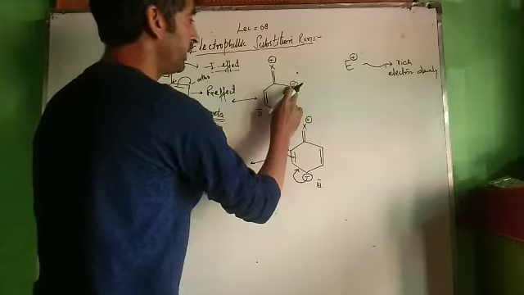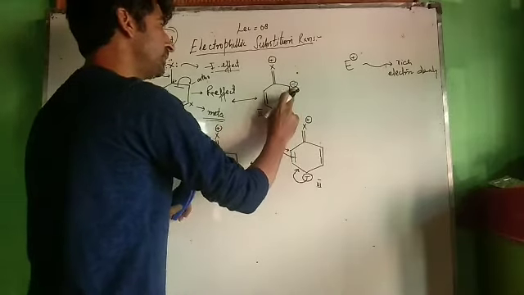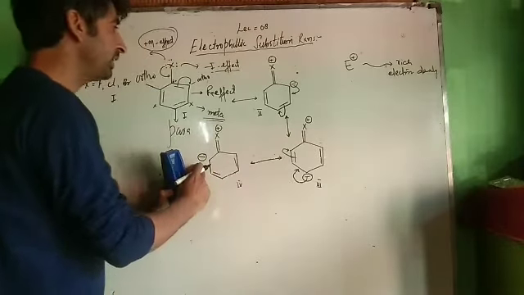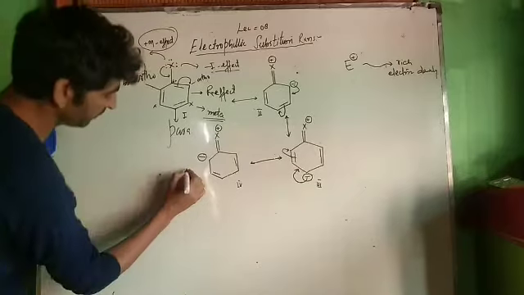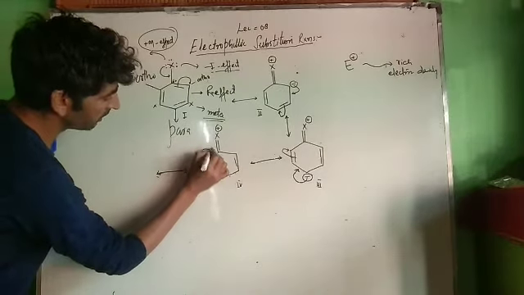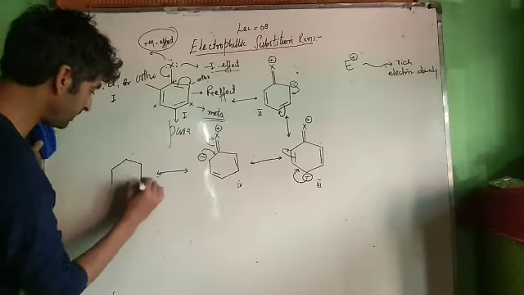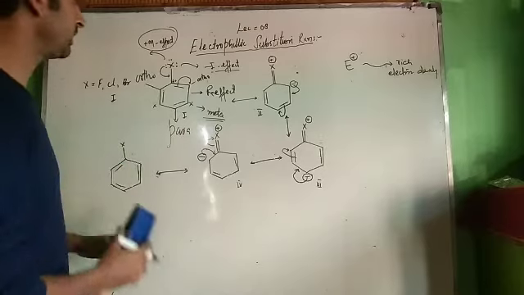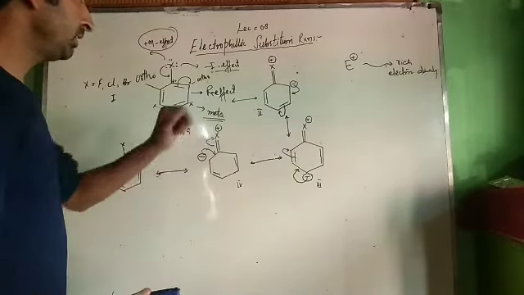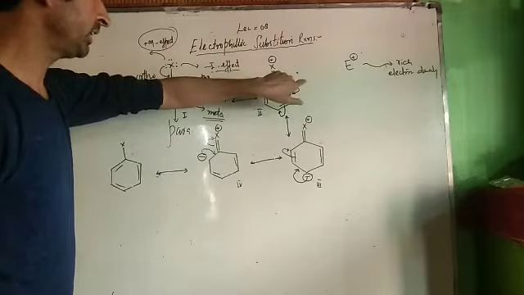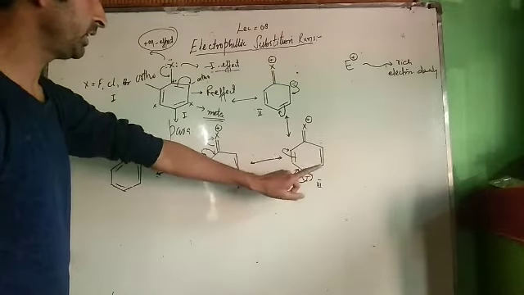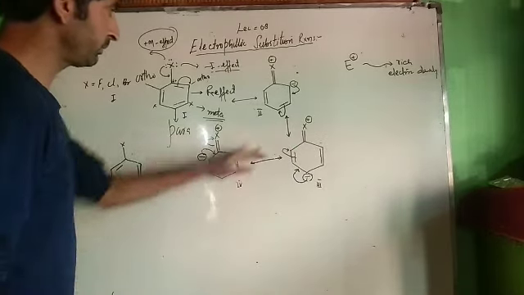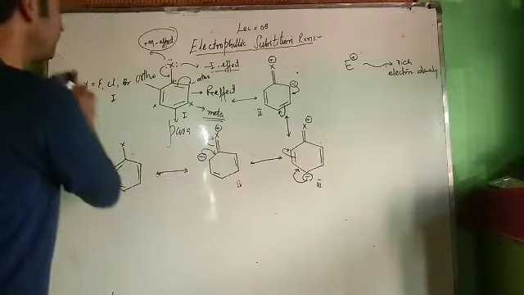Therefore our electrophile may get attached over here, we can get ortho substituted product, or it may get attached over here, we can get para substituted product, or over here that's also ortho substituted product. Then we can have our original structure back. This is our original structure. Now this is resonance in this case. These are resonating structures. Now we can get the product. Either our electrophile can get attached over here, or over here, or over here. We always have two types of product, ortho substituted product and para substituted product.